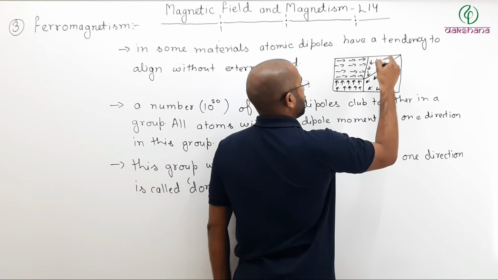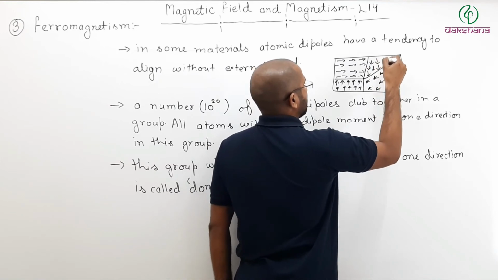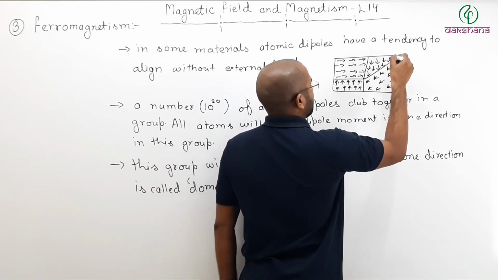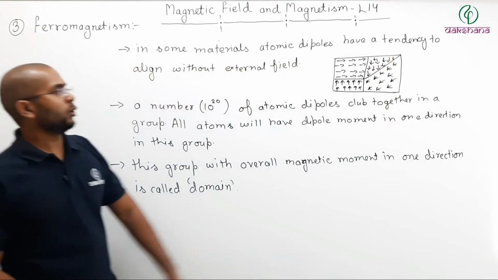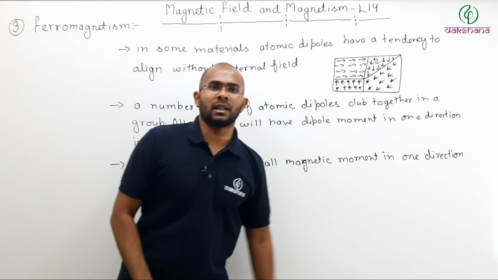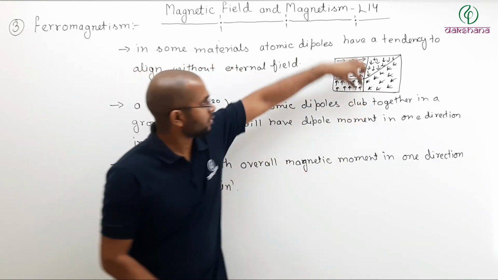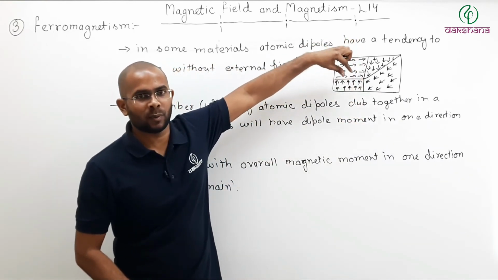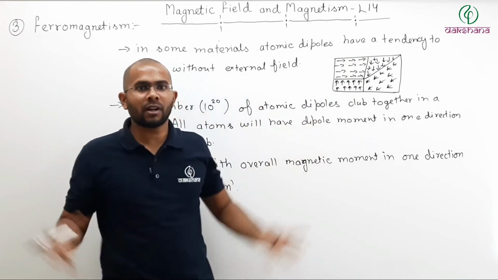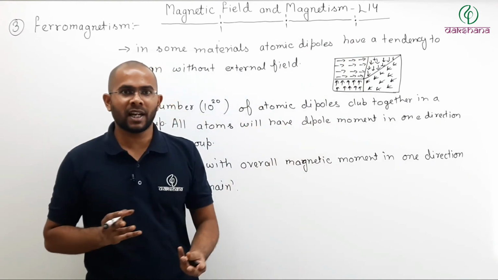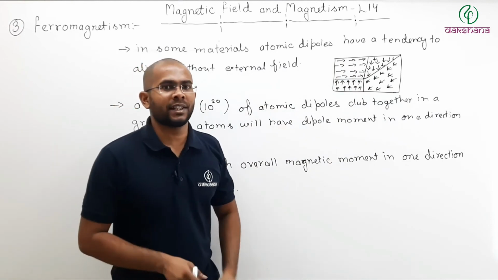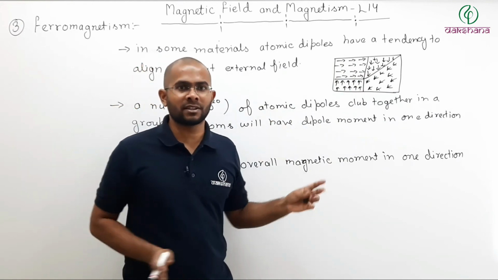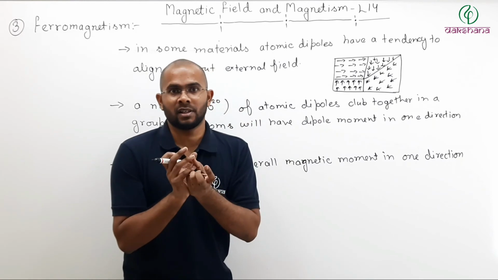But the overall dipole moment of the entire sample, see, this group has an overall dipole moment, but there are a number of those domains in your sample. We have shown only 4, but in actuality there are thousands or millions of domains in a very small sample.